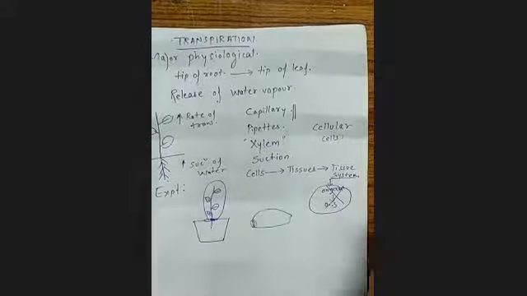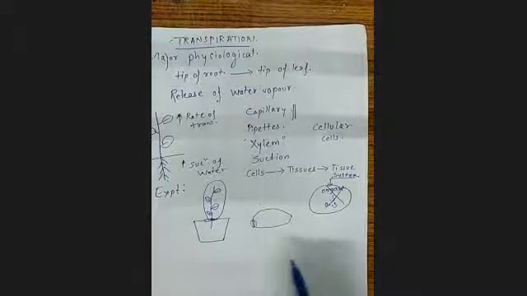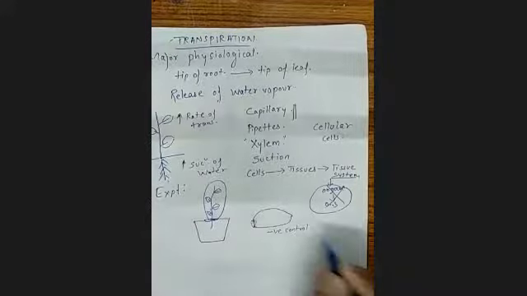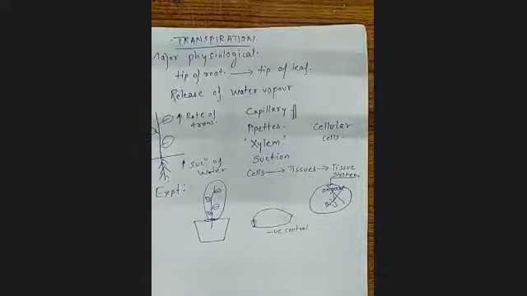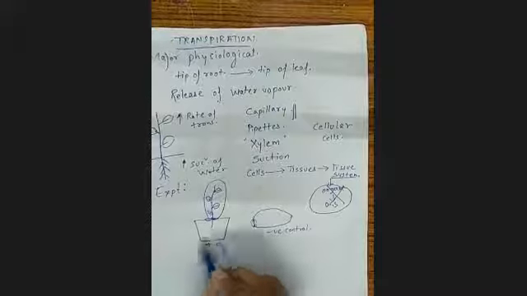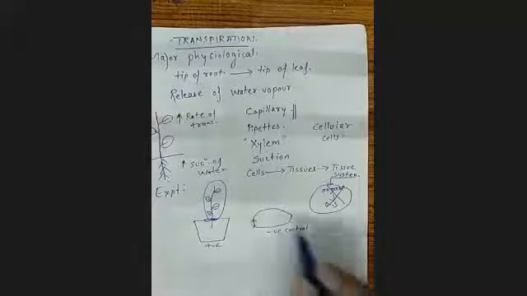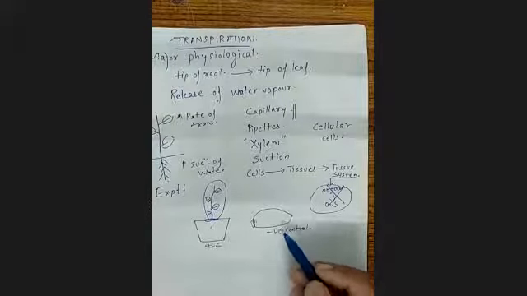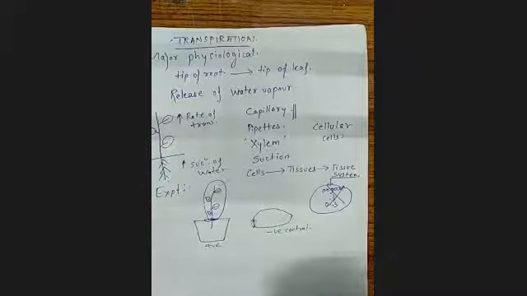Whenever you are doing an experiment, you should always have one which is acting as a negative control, in which nothing is there, so that you can compare and see that no other environmental factor is affecting your experiment. You should have the positive one, in which you are performing the experiment, and the negative one, in which the plant should not be there, so that you can understand that whatever you are observing at the end of your experiment is not because of something else.